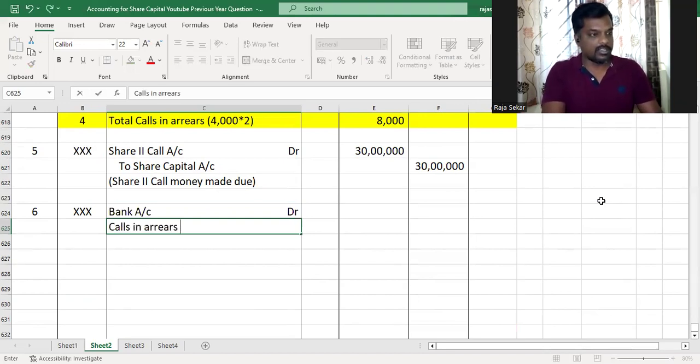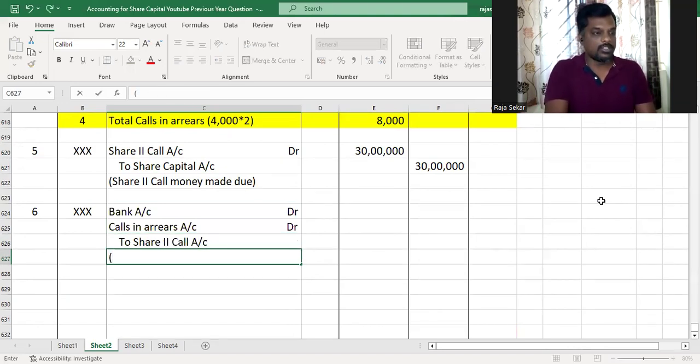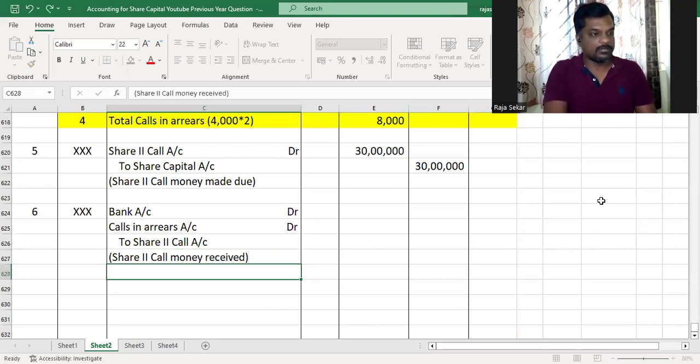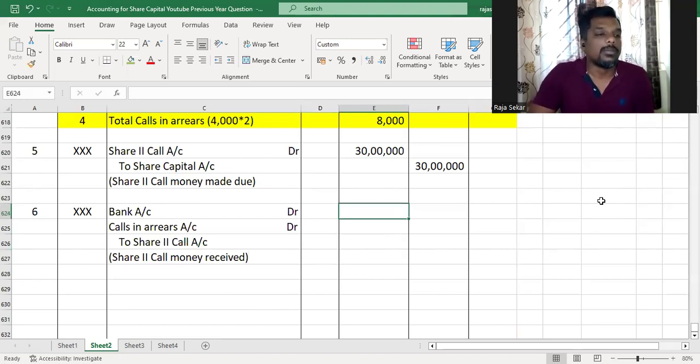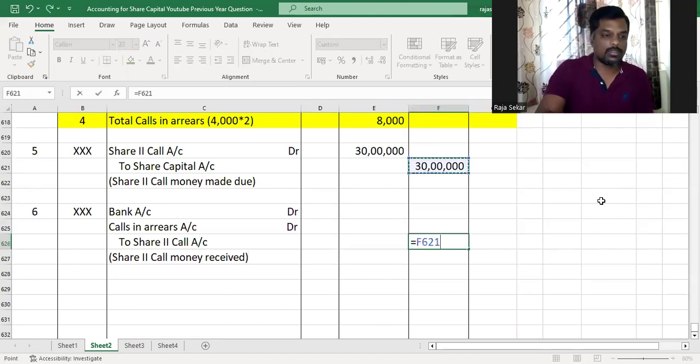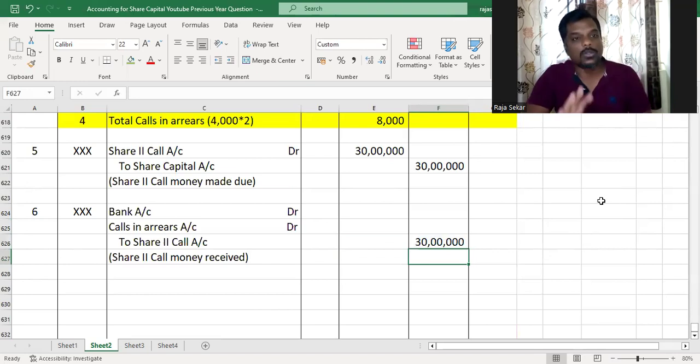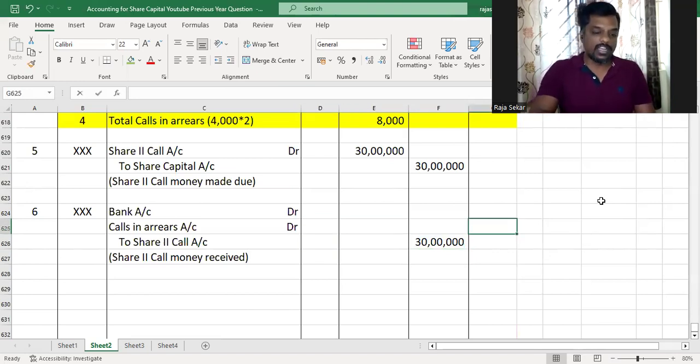calls in arrears account debit, to share second call account, share second call money received. It'll be what, my dear children? You credit the share second call account with the entire amount due, that is 30 lakhs, and calls in arrears is very simple in this case.